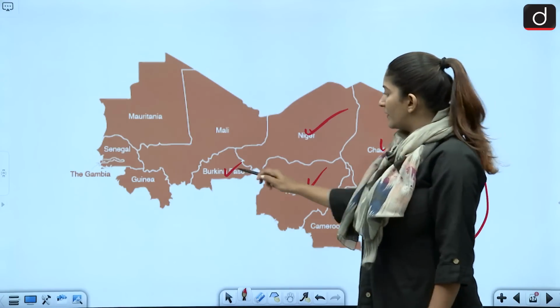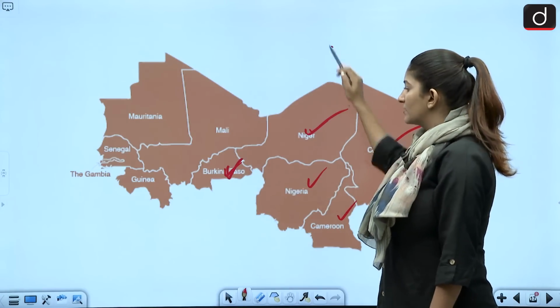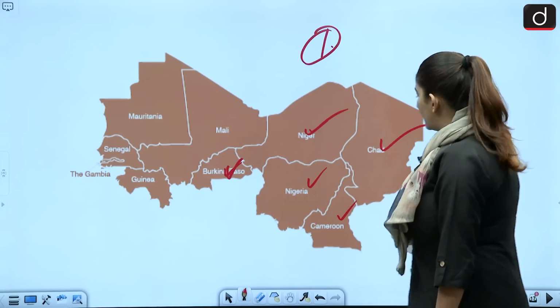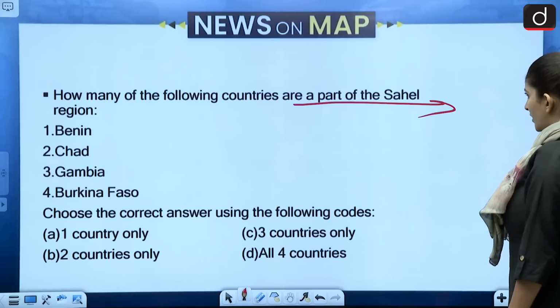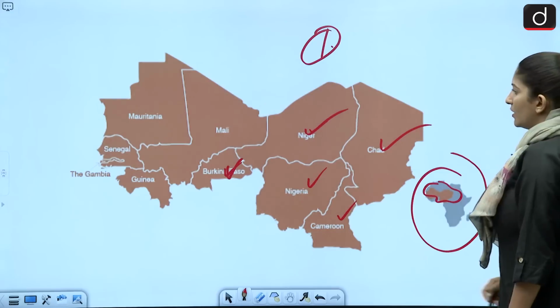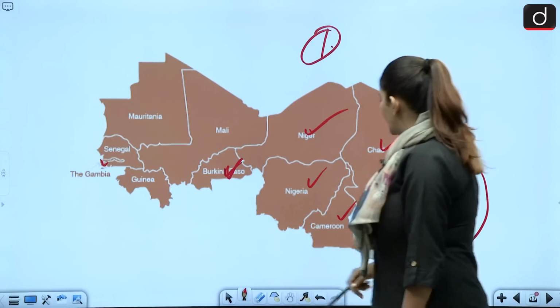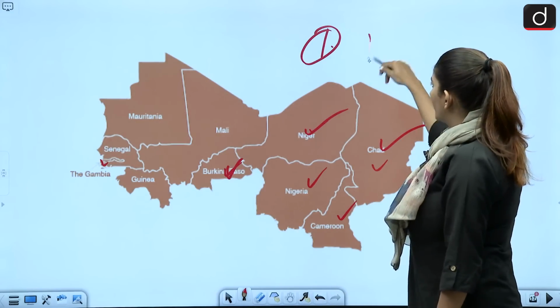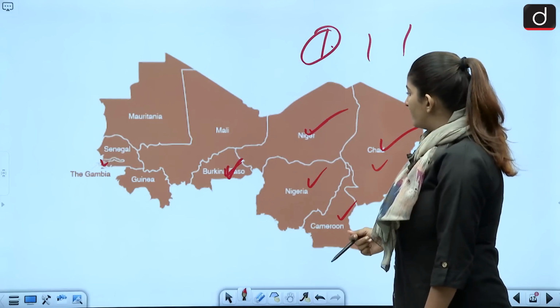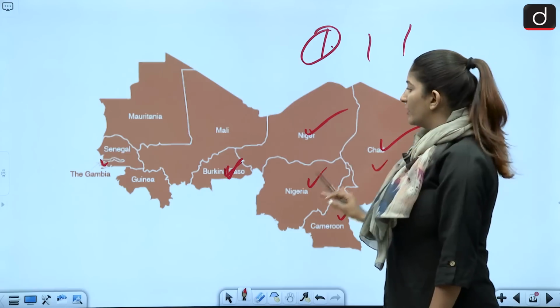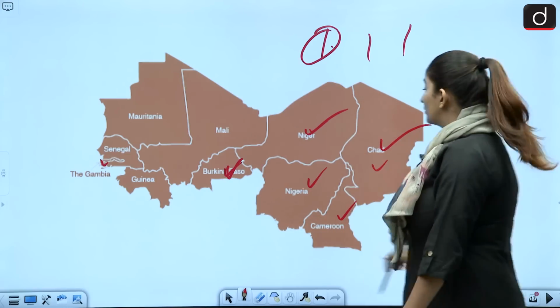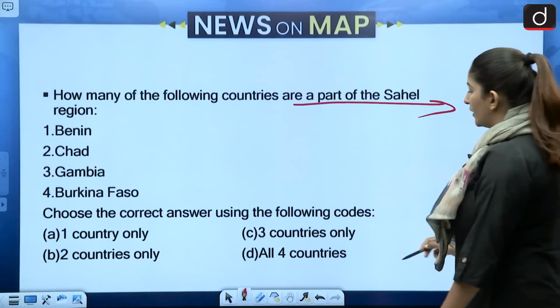Burkina Faso is a part, so that gives us one. Gambia is also a part, right? Then Chad is also a part, so 1 plus 1 plus 1, 3. And Benin is not a part of the Sahel region. So 3 countries only is our correct answer.